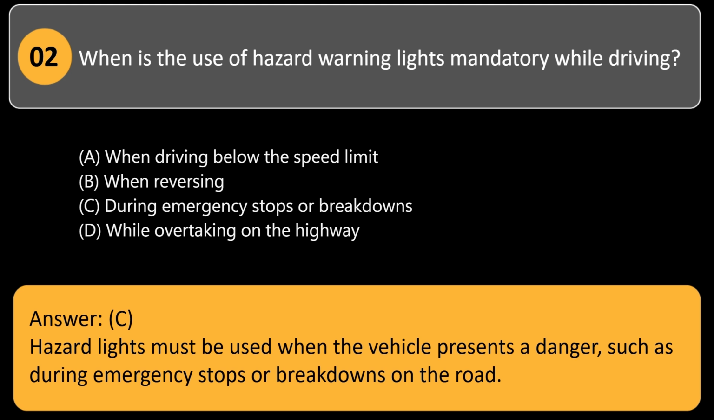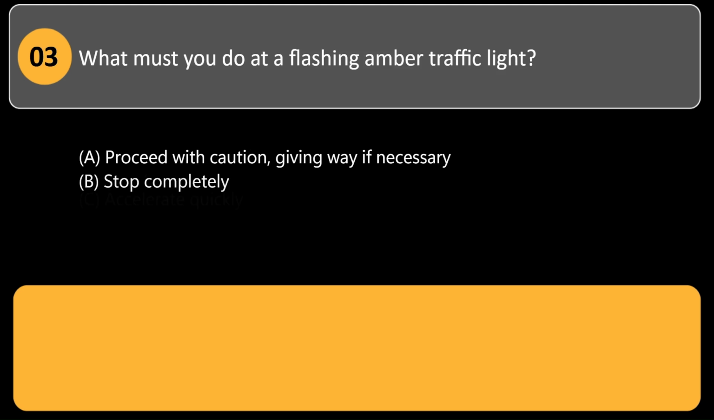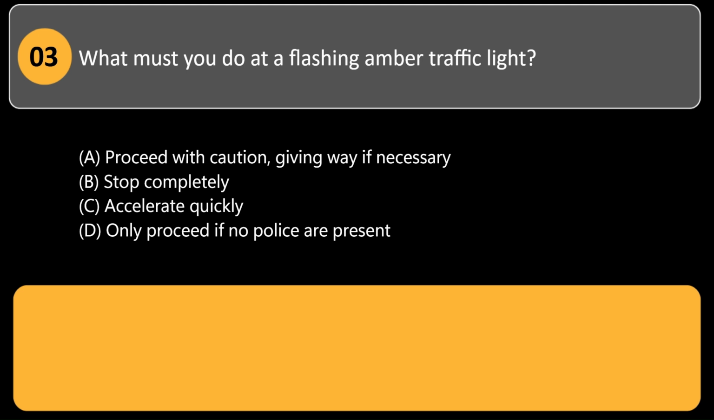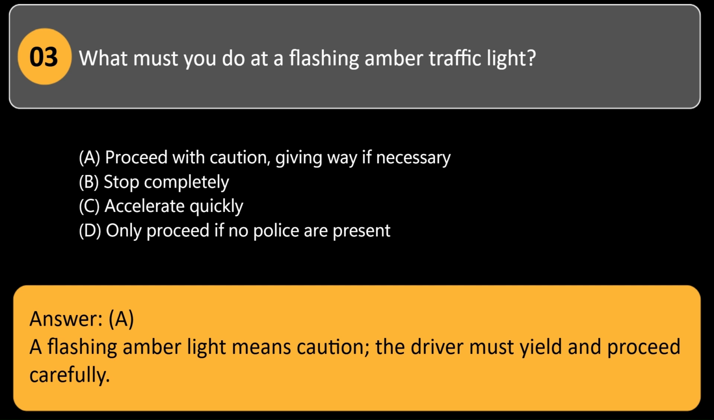What must you do at a flashing amber traffic light? A. Proceed with caution, giving way if necessary. B. Stop completely. C. Accelerate quickly. D. Only proceed if no police are present. Answer, A. A flashing amber light means caution. The driver must yield and proceed carefully.